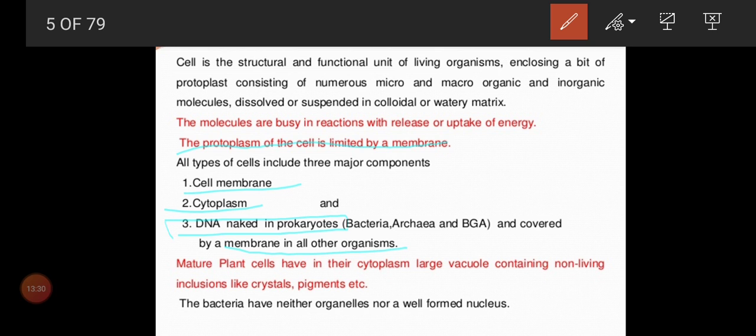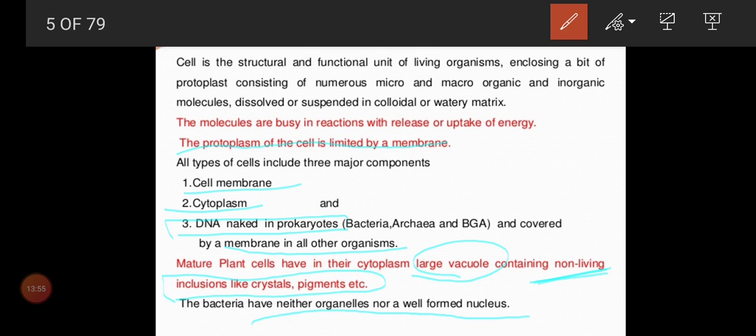This is the basic structure, and we know already the plant cells have in their cytoplasm large vacuoles containing non-living inclusions like crystals and pigments, which will be stored in the large vacuoles, and in animal cells we can see smaller vacuoles. And the bacteria have neither organelles nor a well-formed nucleus.